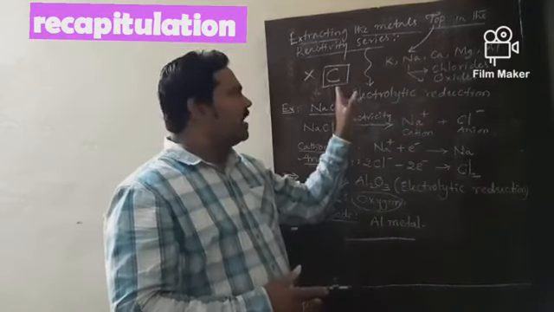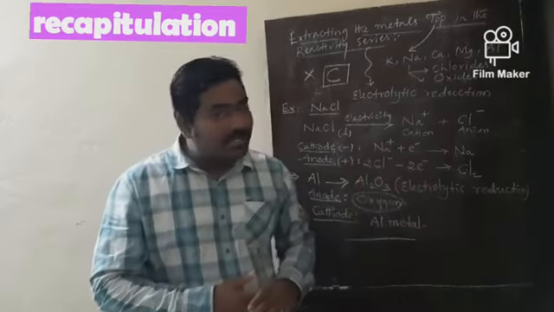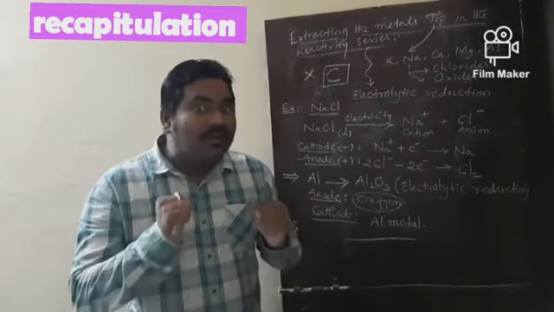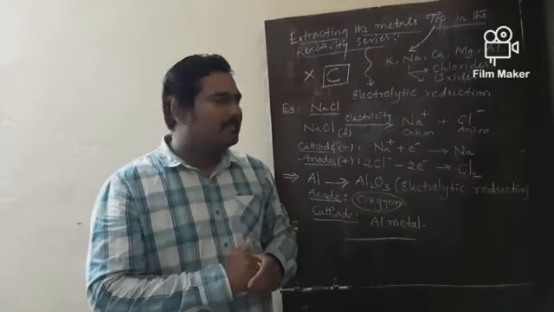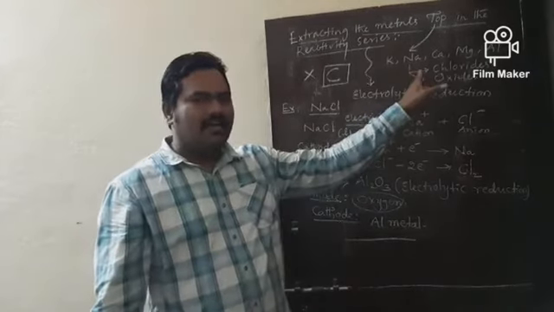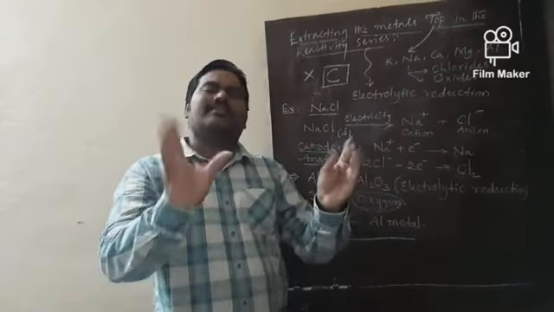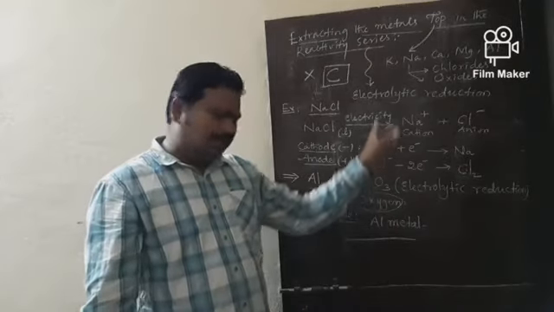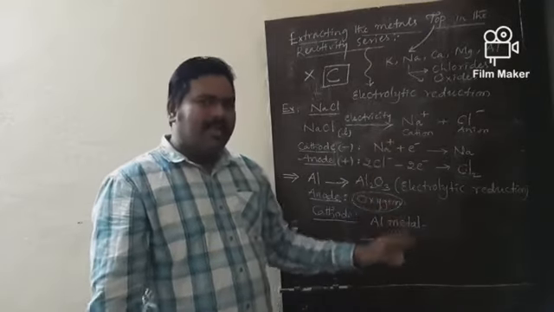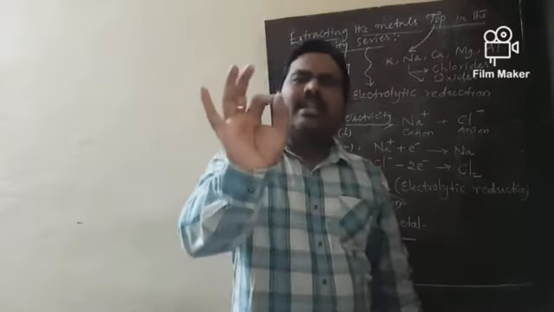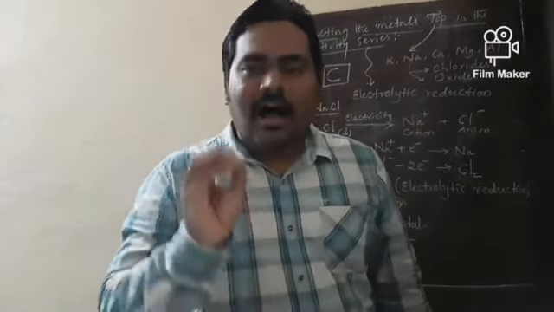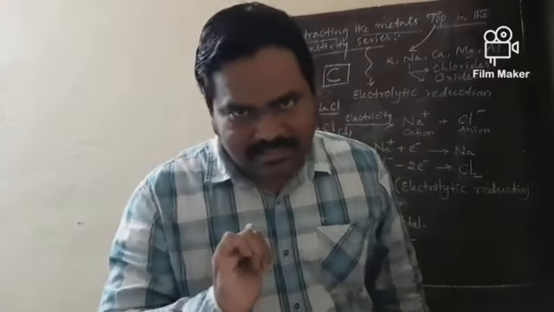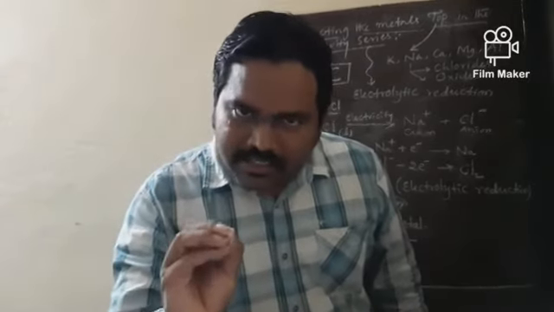Here we are not using carbon as a reducing agent, because these metals have a high affinity towards oxygen. During this extraction, metal is always obtained at the cathode, and the corresponding gases are liberated at the anode.